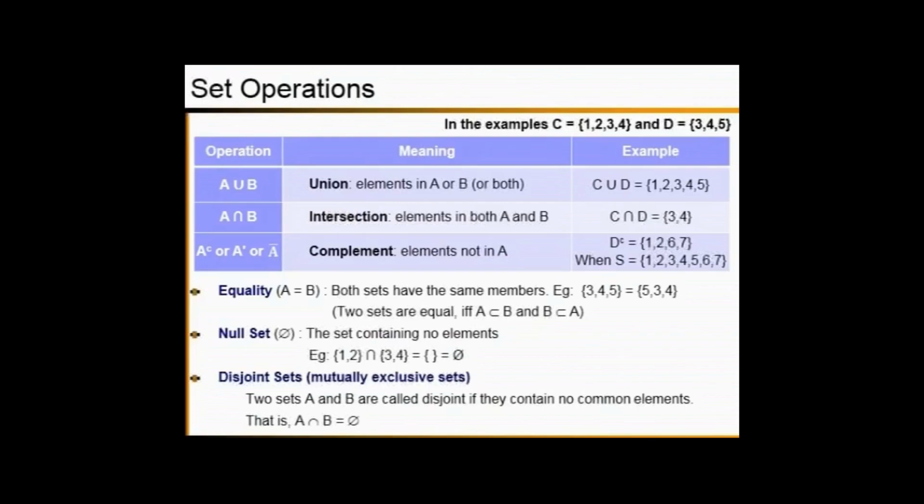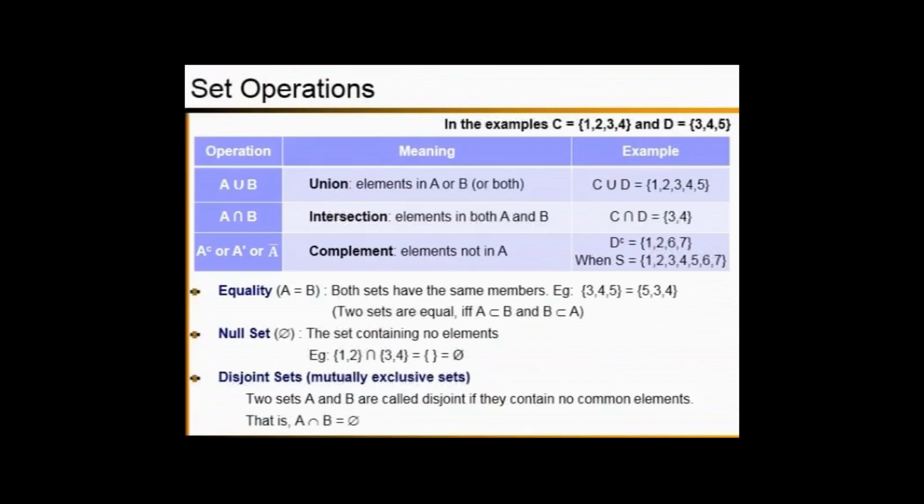So can you identify any common element? The answer is no. There is no common element. So when you apply a set operation for two different sets, the result should be a set, now here the set with no element. So that sort of set is called a null set, denoted by empty curly brackets, or you can use this special symbol to indicate the null set.